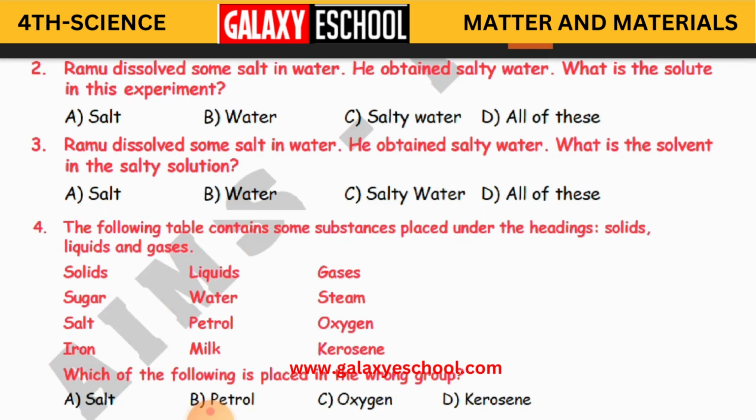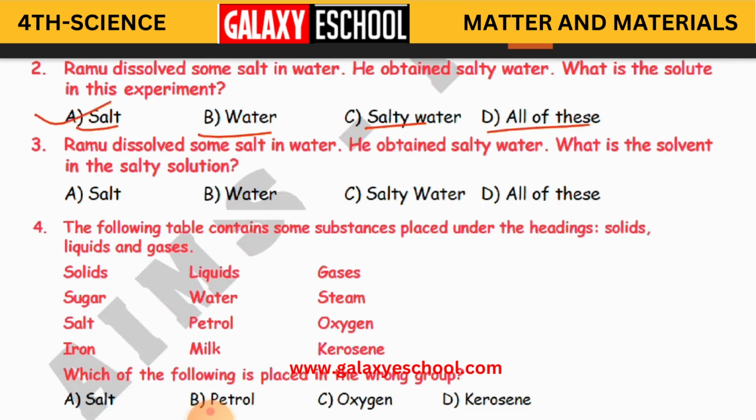So what is the solute? Solute is that which is dissolved. Is it salt, water, salty water, or all of this? The answer is salt, children.